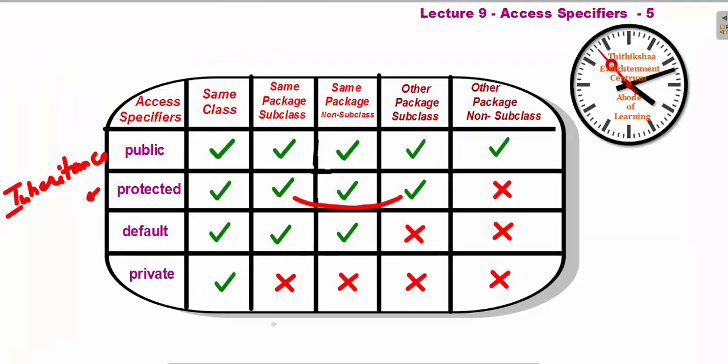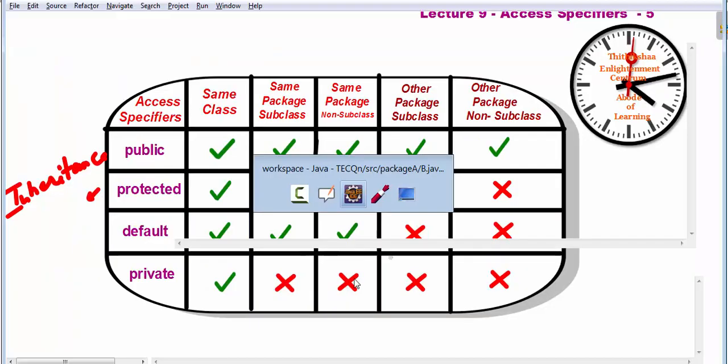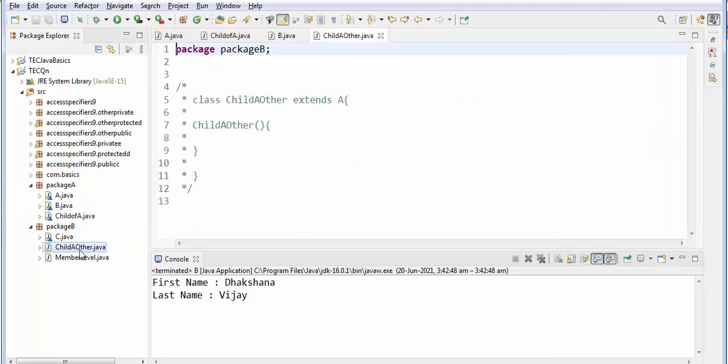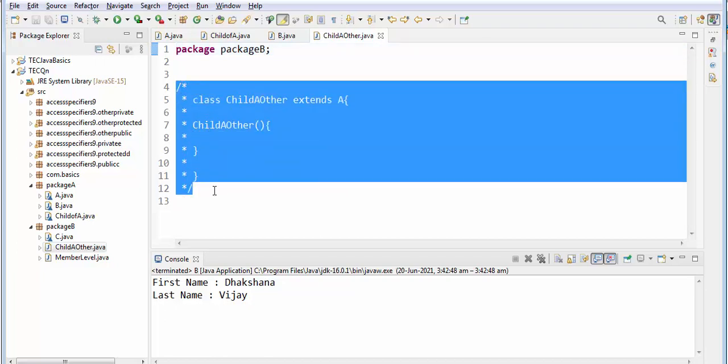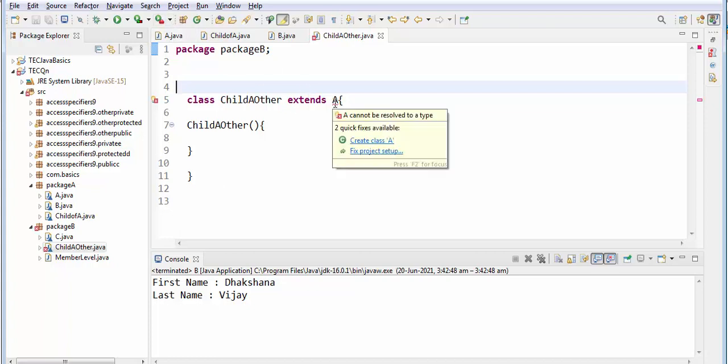Next one, other package subclass. I have created another package, say this is the other package subclass, a child of the other class. Here see, this is extending this class, but it's showing an error: A cannot be resolved to a type, that is, it's not visible, that's all.